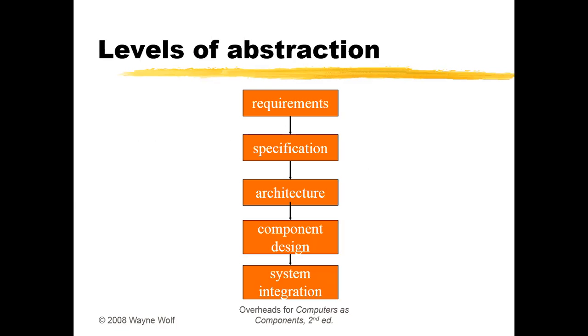Okay. So next, level of abstraction. When you say level of abstraction, this block diagram shows the top-down approach. Okay, we are going to follow a top-down approach in this design process, right? First one, we say requirements. Second one, we call it specification. Third one, we say the architecture. Next, we go for component design, and next we use system integration, right? So these are the levels from the top to the bottom, you will be using this, right? From this top to the bottom, for example, I will show you.